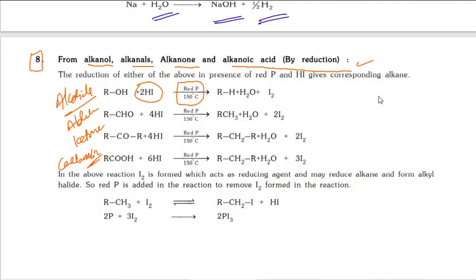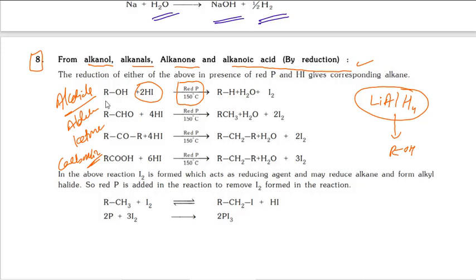And one more famous reagent in organic chemistry is lithium aluminium hydride. It will also reduce almost all functional groups, but only up to alcohols. But this red phosphorus with HI reduces up to alkanes.